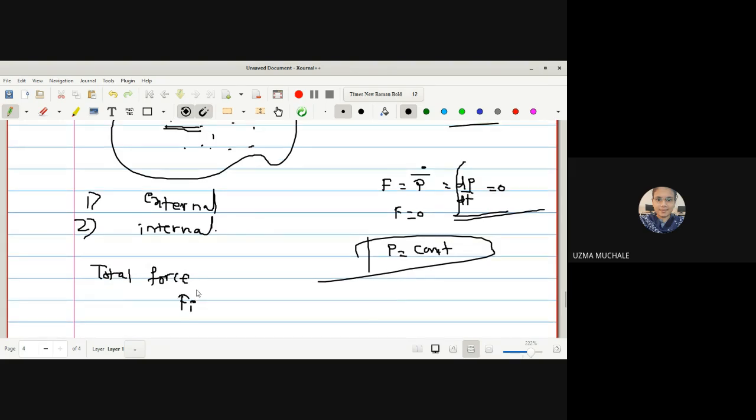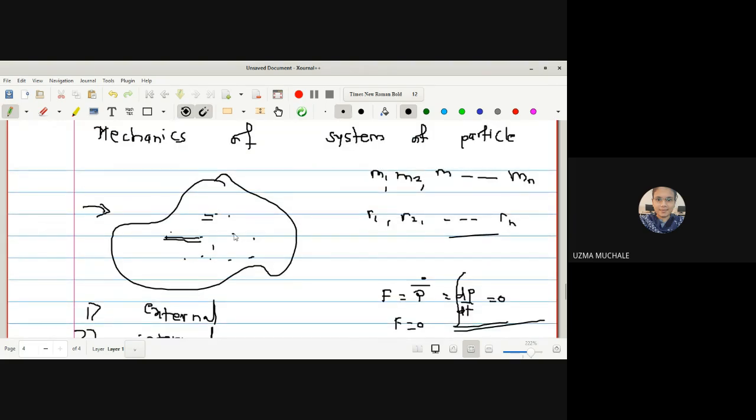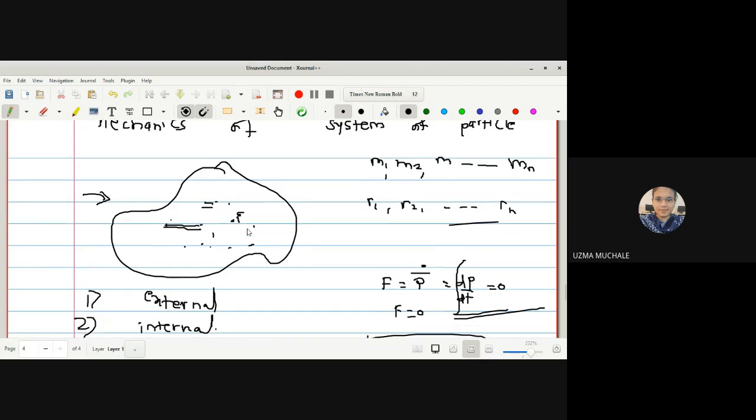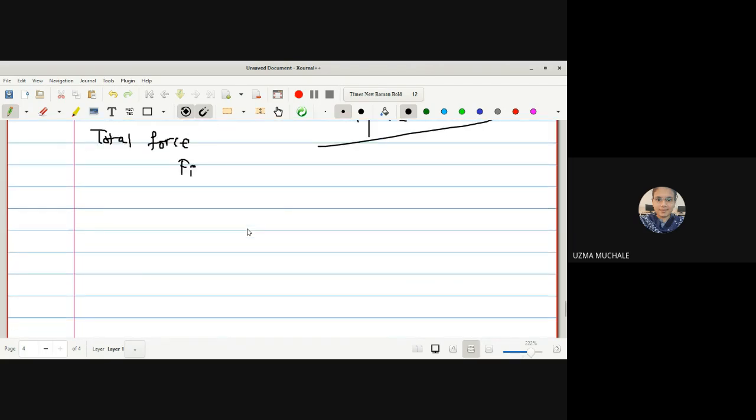That means instead of all particles, let us assume the ith particle. First we will find the total force acting on the ith particle, then we will generalize the concept. Okay? So let us assume Fi be the total force acting on the particle.